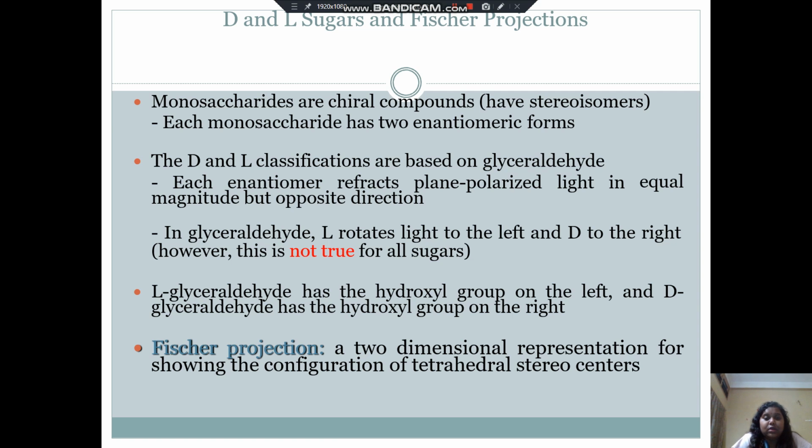L-glyceraldehyde has the hydroxyl group on the left, and D-glyceraldehyde has the hydroxyl group on the right. Now coming to the Fischer projection, it is a two-dimensional representation for showing the configuration of tetrahedral stereocenters.